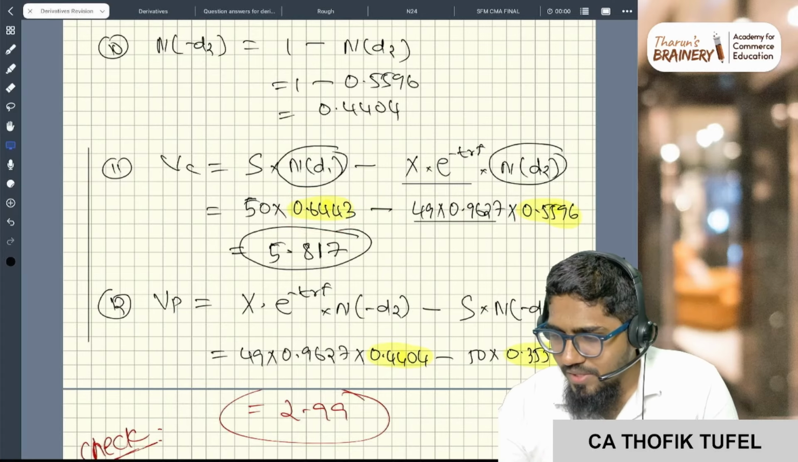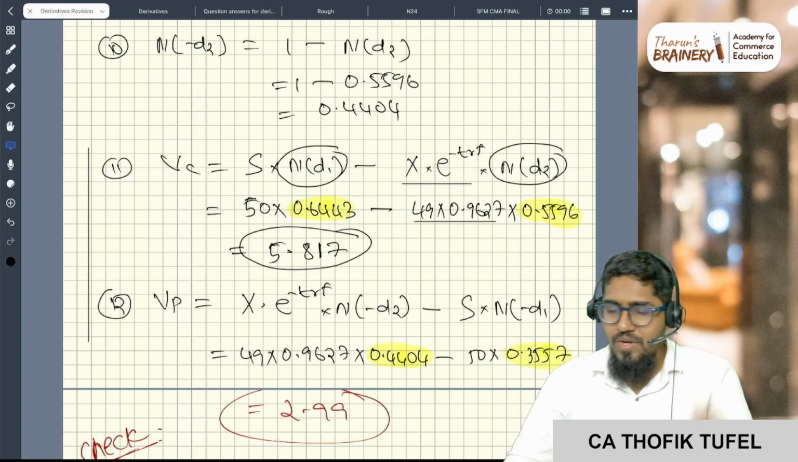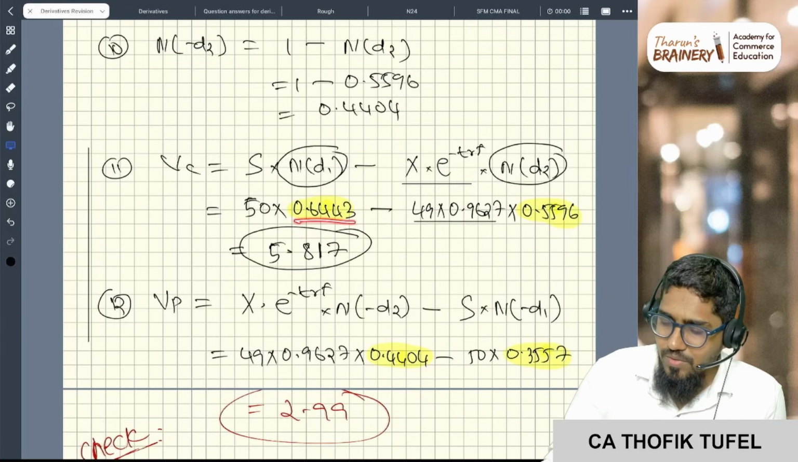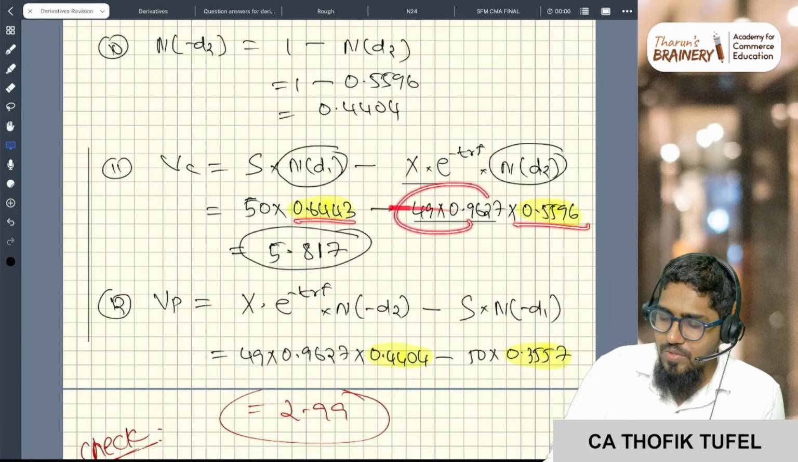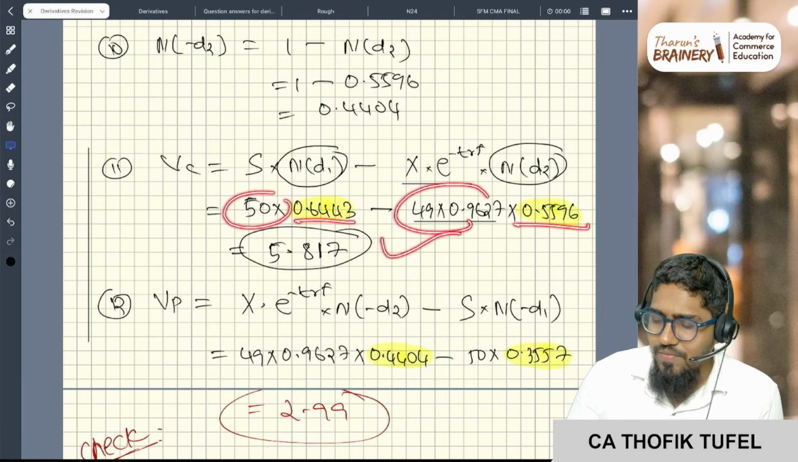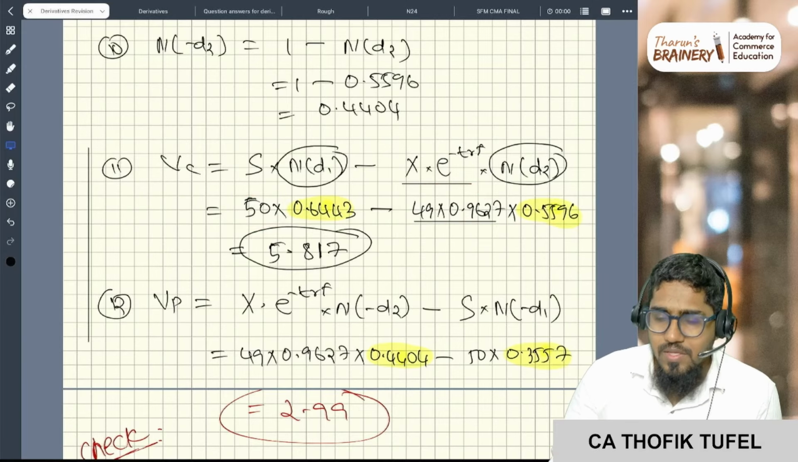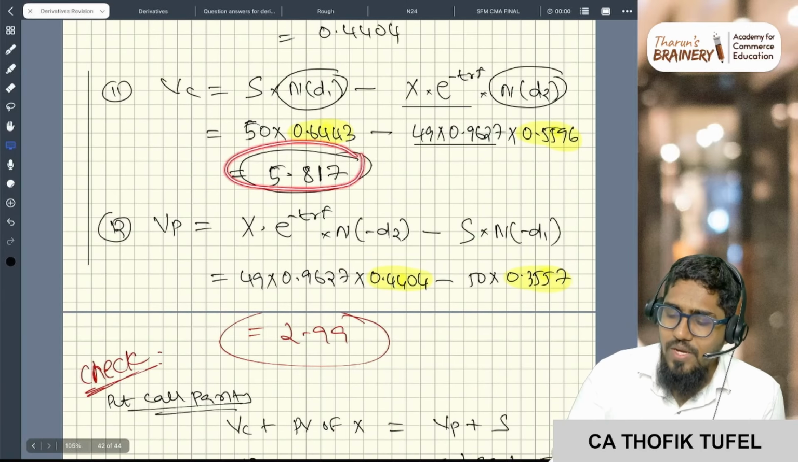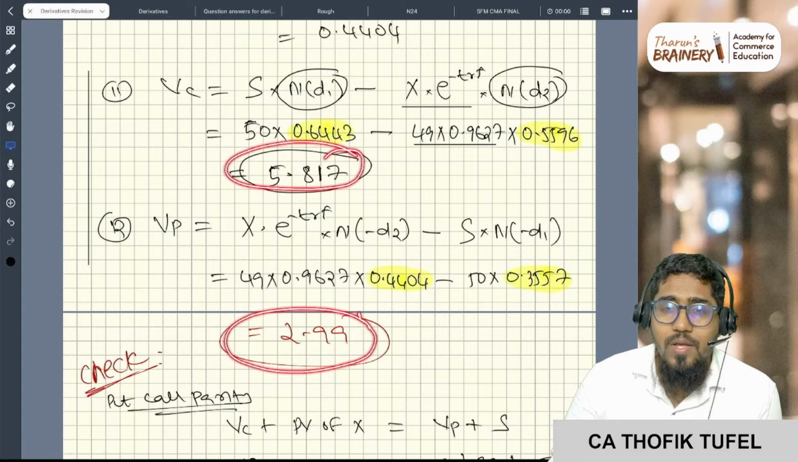It is like a probability, right? From the normal table you're taking. So this is N(d1) and N(d2). So this is the answer, 5.817, value of the call. Similarly, do for value of the put. You see value of the call is 5.817, value of the put is 2.99.